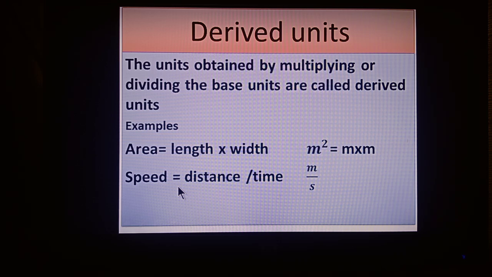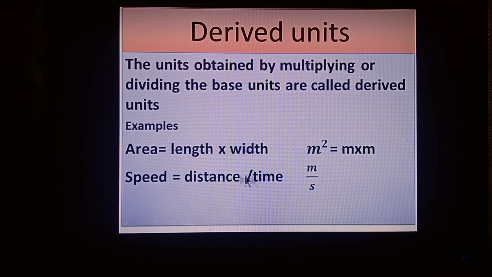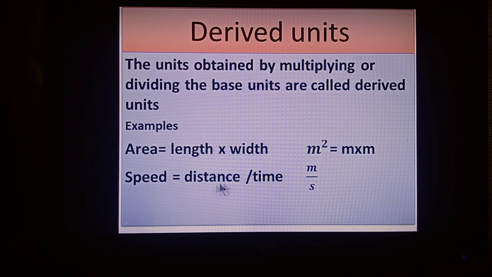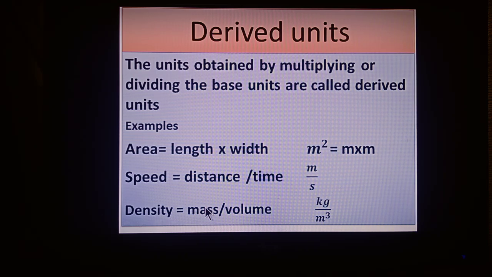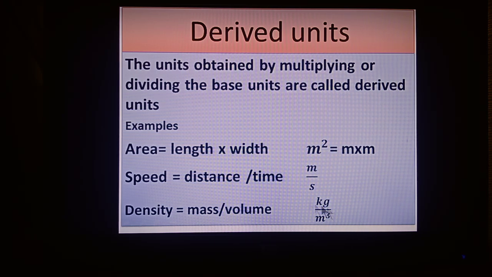Similarly, speed is a derived quantity, obtained by dividing distance by time. So, unit of speed is meter per second. It is a derived unit. Density is defined as mass per unit volume. Its unit will be kilogram per meter cube. It is also a derived unit.